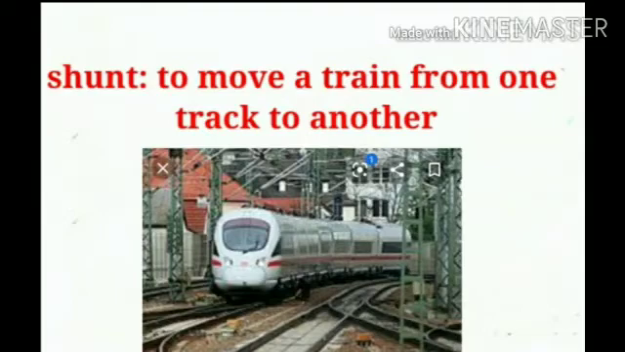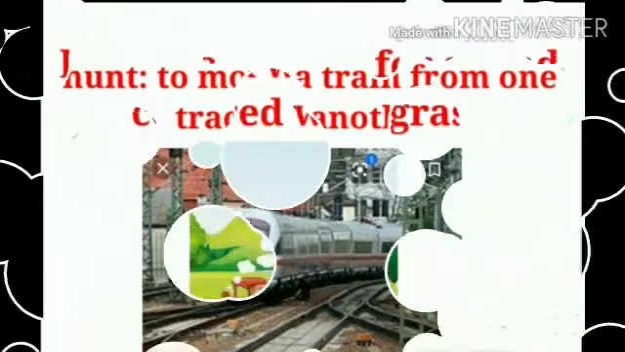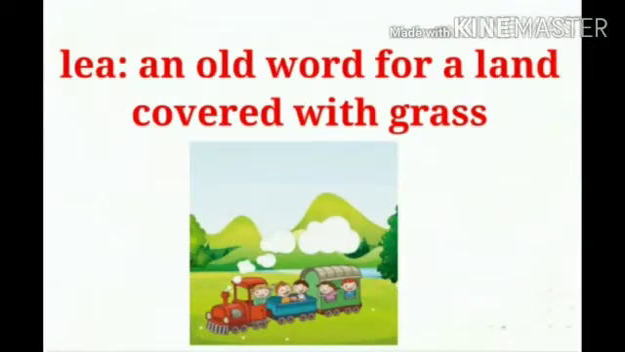Now, let us see this word, lea. Yes, lea is an old word for a land covered with grass. Can you see the land covered with grass in this picture, children? Yes, lea means land covered with grass.